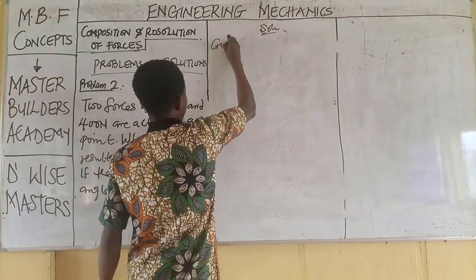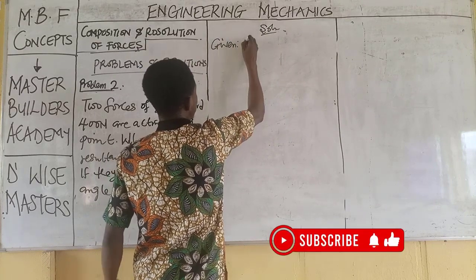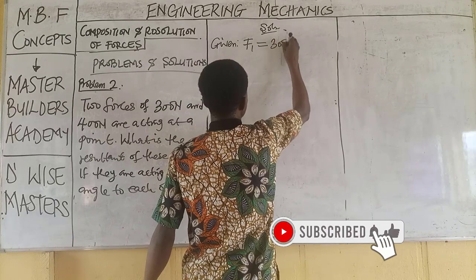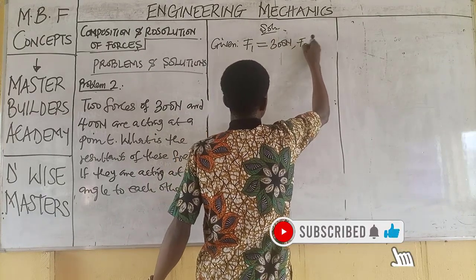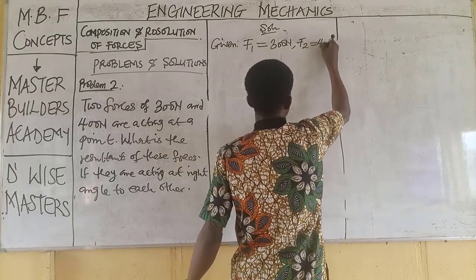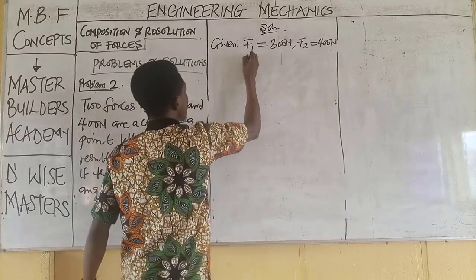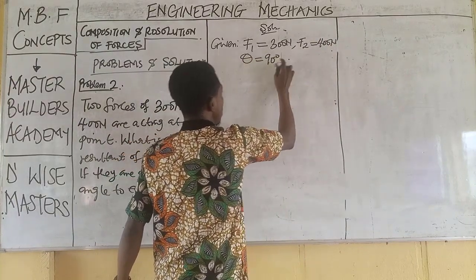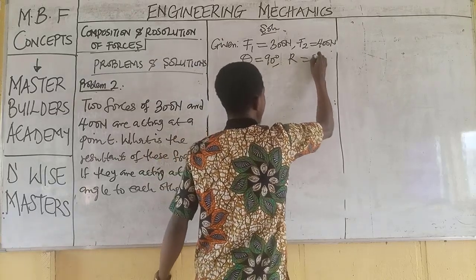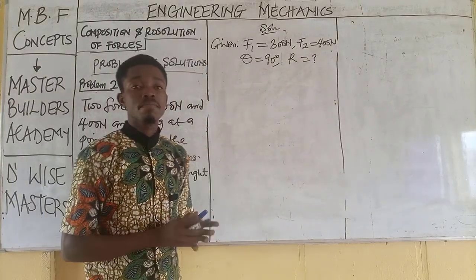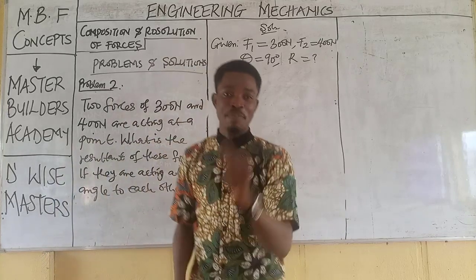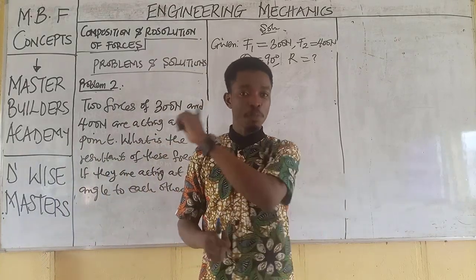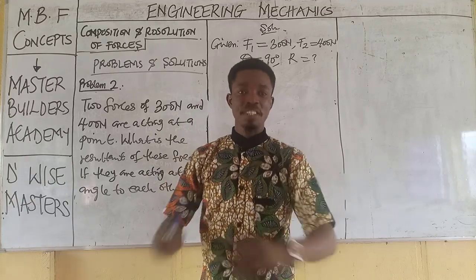So all we need to do is to put that as the solution. Given that F1 is equal to 300 Newton, F2 is equal to 400 Newton. Now, theta, which is the angle between them, is 90 degrees. Then we are asked to find the resultant. Is this not simple, guys? So simple. Principles make you principal.